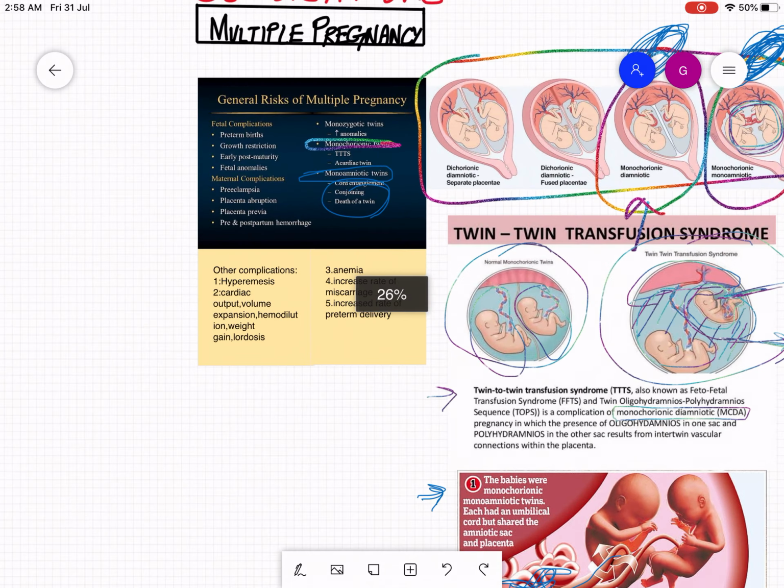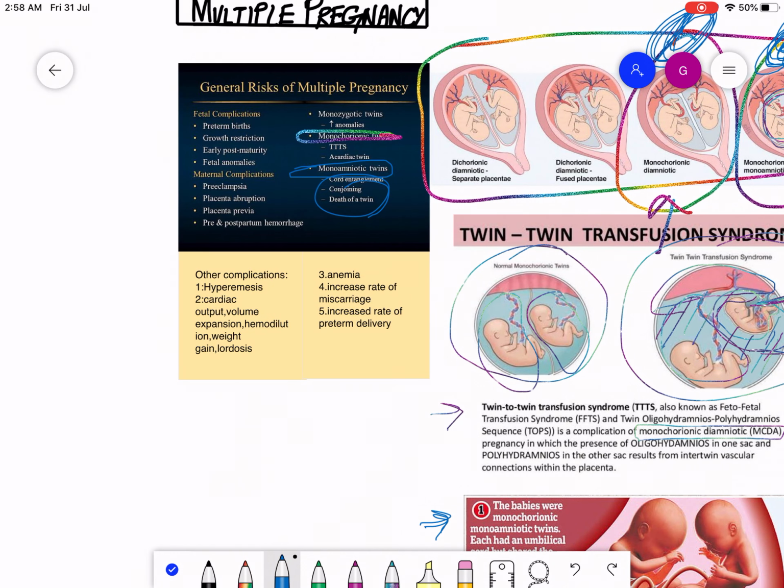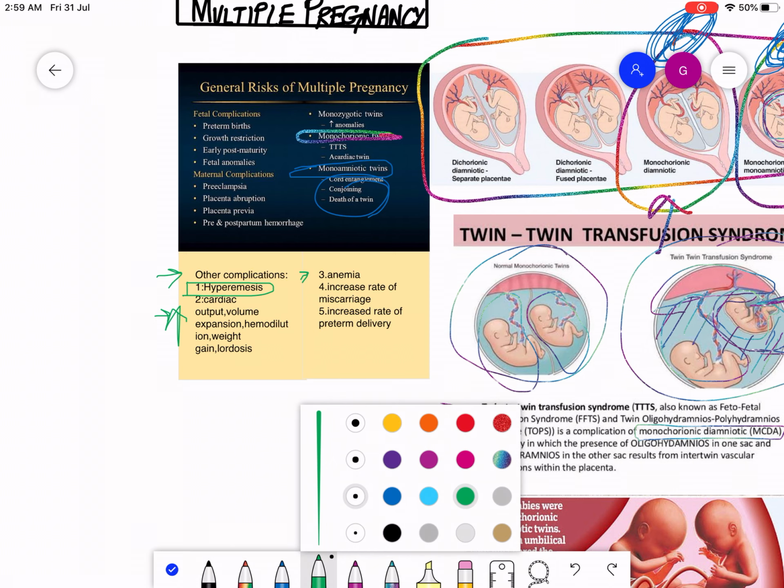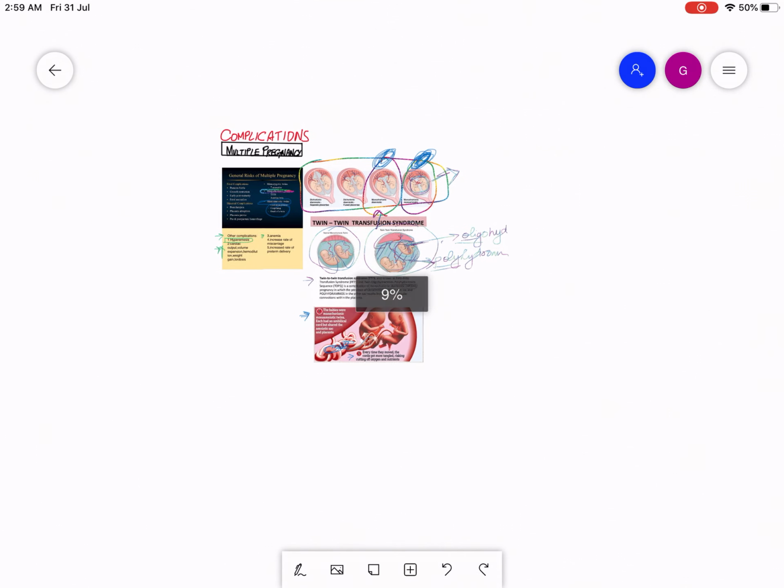The other complications include hyperemesis. Normally in pregnancy, just remember that every normal function increases. For example, hyperemesis, more vomiting is going to be there, cardiac output, volume expansion, hemodilution, weight gain, lordosis, everything increases. Anemia, increased rate of miscarriage, increased rate of preterm delivery. So everything actually increases.